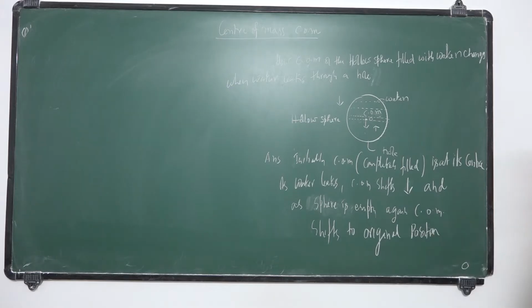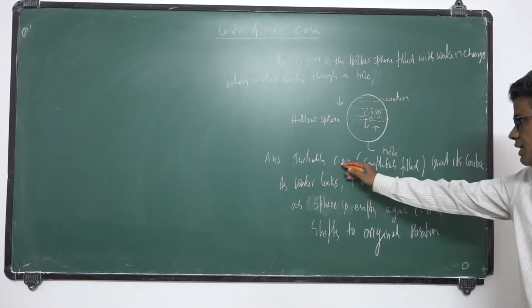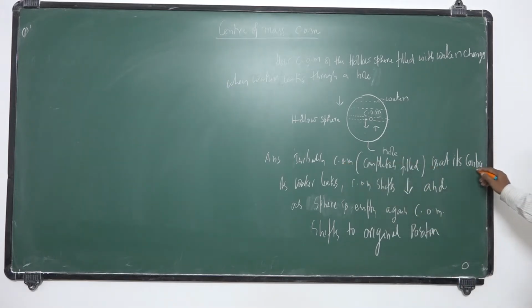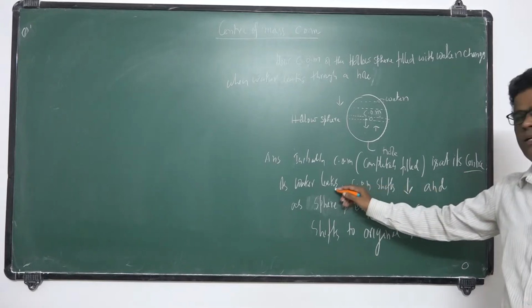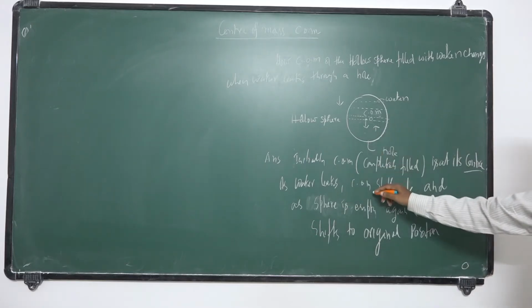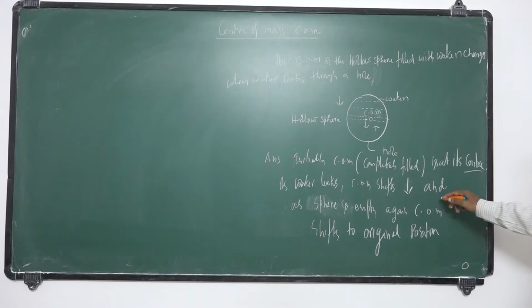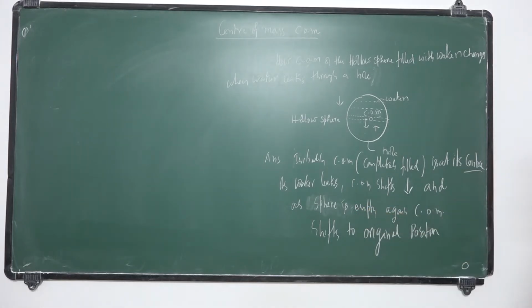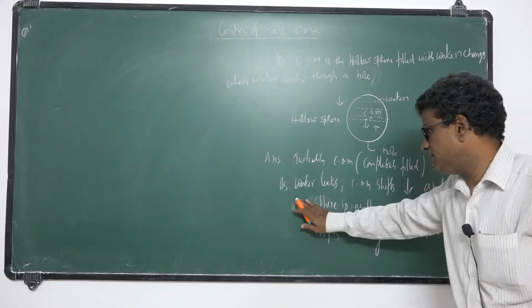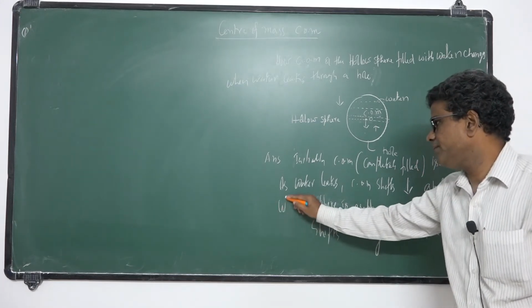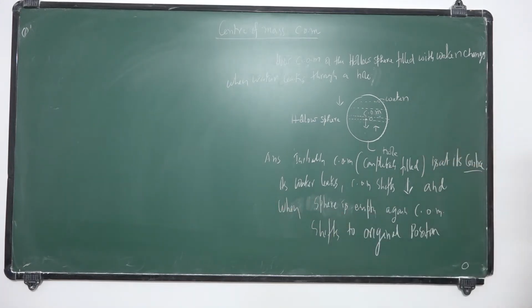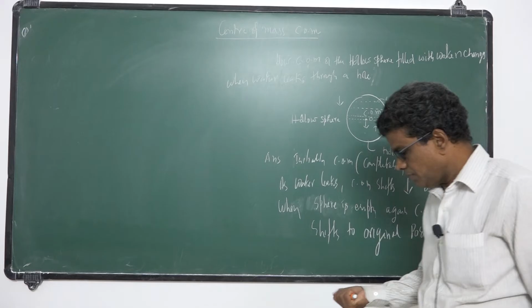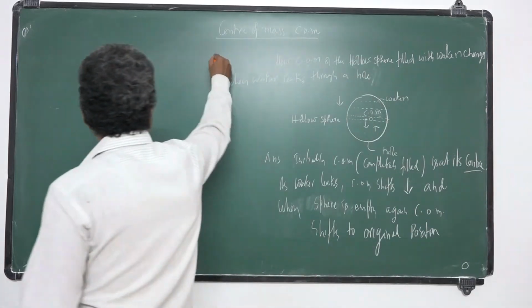See, initially the center of mass is at its center. As water leaks through this hollow sphere, the center of mass shifts downwards, and when the sphere is empty, the center of mass again shifts to the horizontal position. Okay? Take this as the first problem.